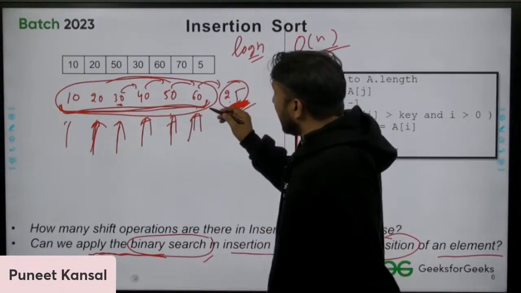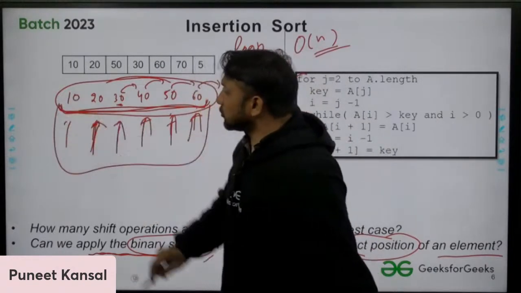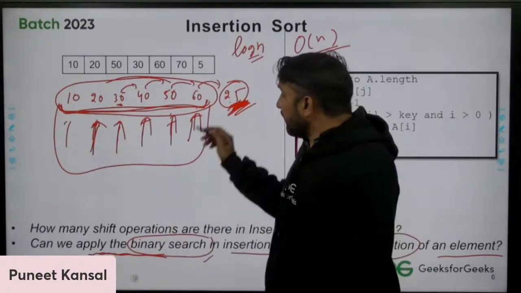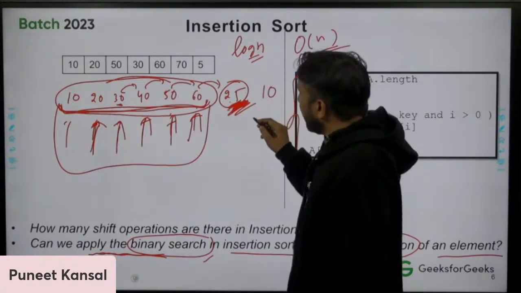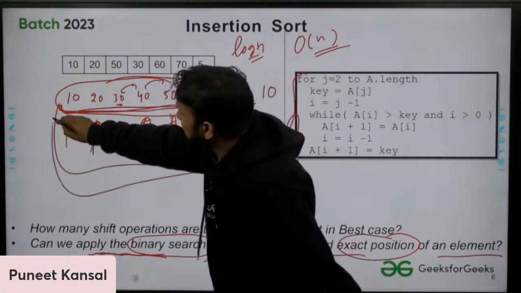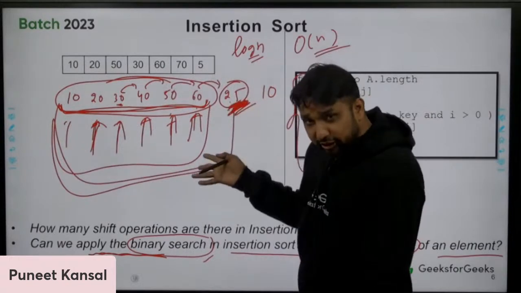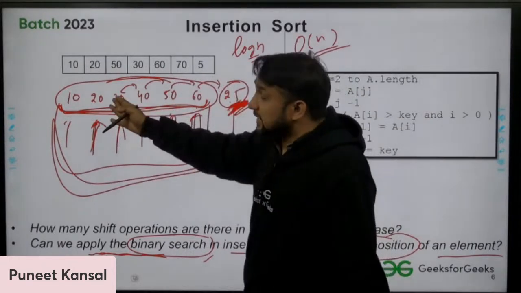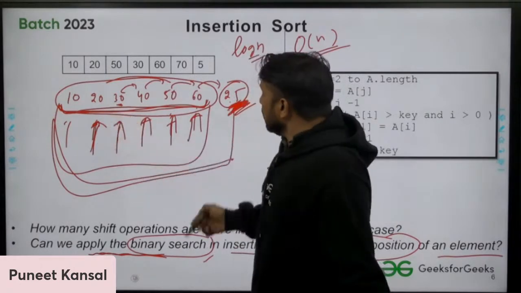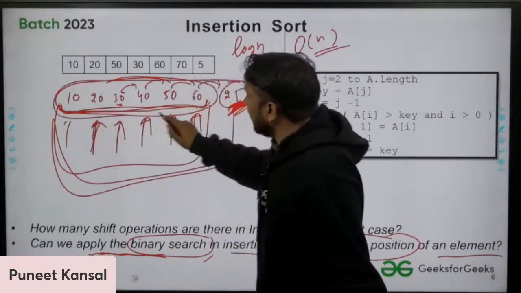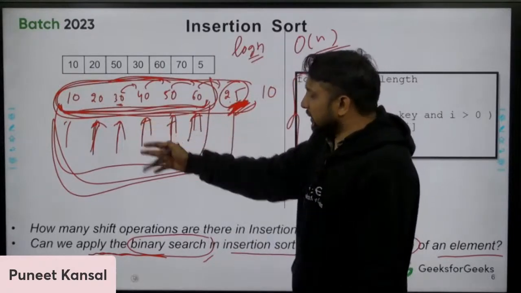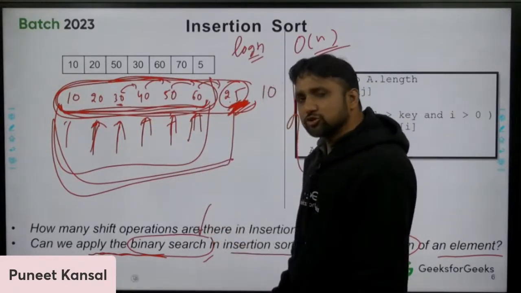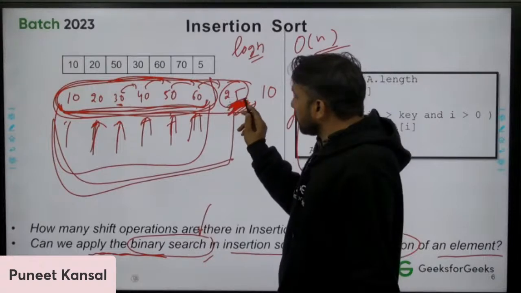Because we know that every time we are searching the position in the left side array, even after 25, if 10 is coming, again we will search in all the left side array, which will be sorted because 25 will be its exact position. Okay, तो हमारे पास ये sorted array है, जब हमारे पास sorted array है तो उसमें हम linear search क्यों अप्लाई कर रहे हैं? Can we apply the binary search or not to find out the position of 25?